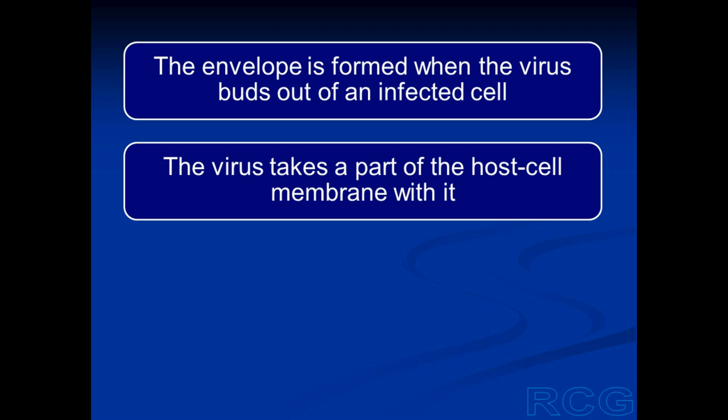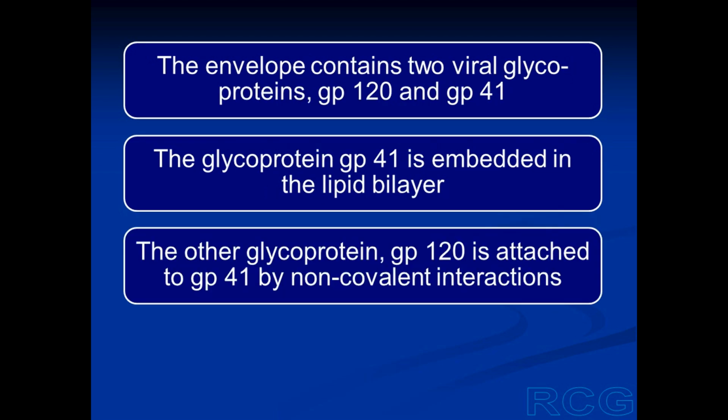The envelope is formed when the virus buds out of an infected cell. When it comes out of an infected cell, the virus takes a part of the host cell membrane with it. The cell membrane is a lipid bilayer. So part of this lipid bilayer of the infected cell is picked up by the virus, and this lipid bilayer now surrounds the virus.